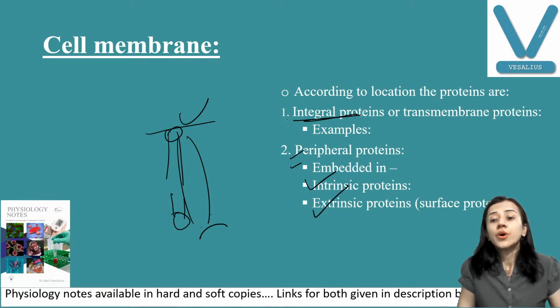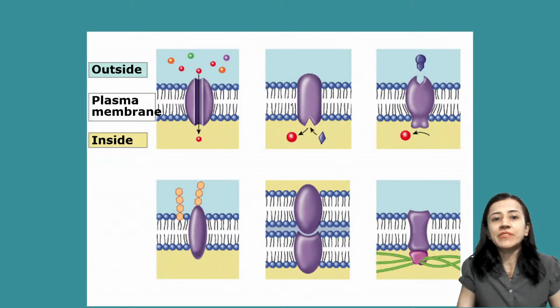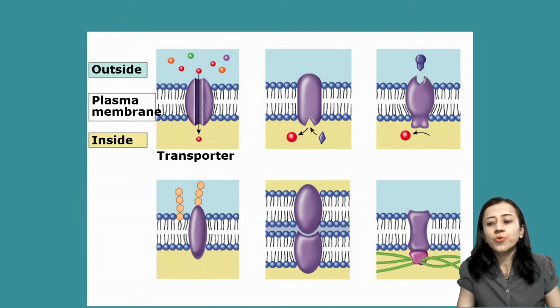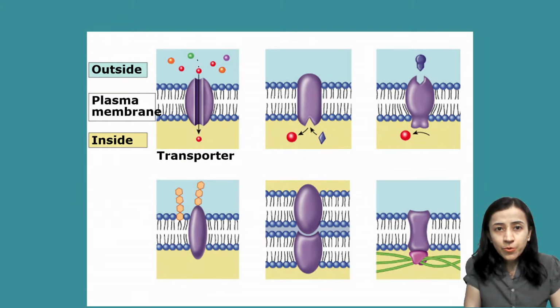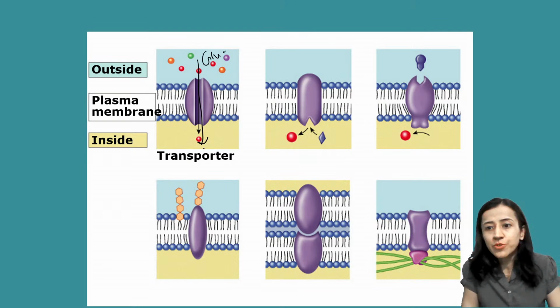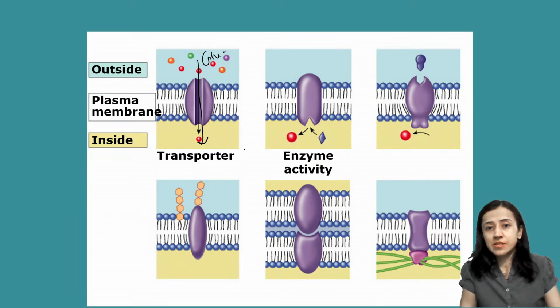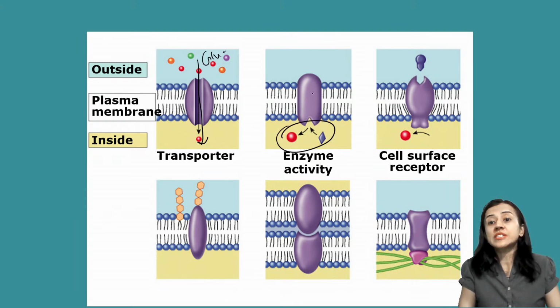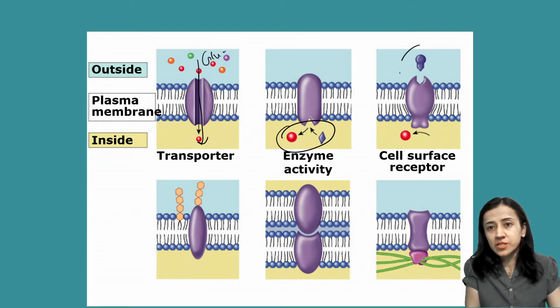Fine. Now, another important thing, which are these peripheral proteins? You can see here, these are your transporters. Suppose we want to transport glucose or some other substance, we require the protein. So these are your transporters. These are your enzymes. Enzymes are intrinsic proteins. These are your receptors. Here, this one is a receptor protein outside the surface.